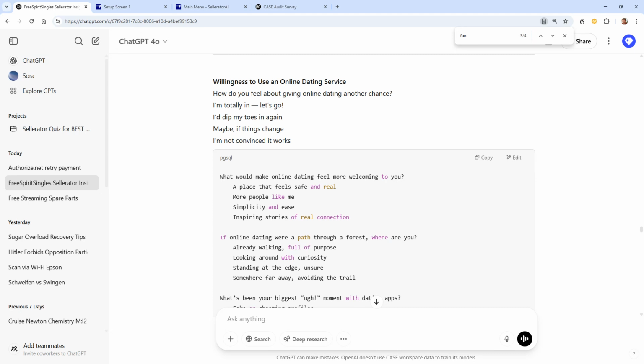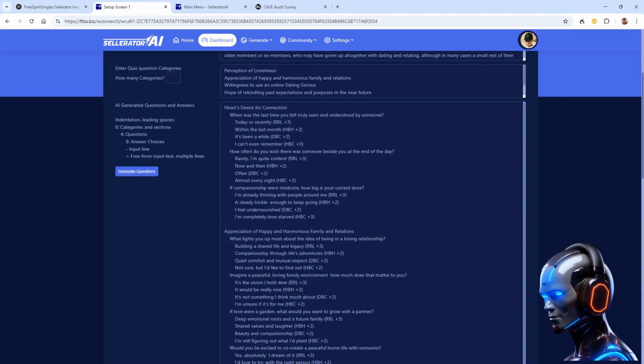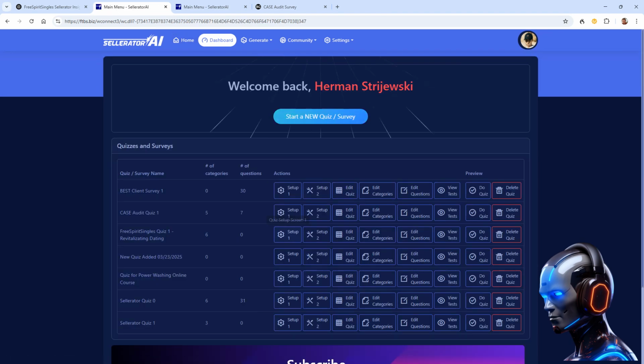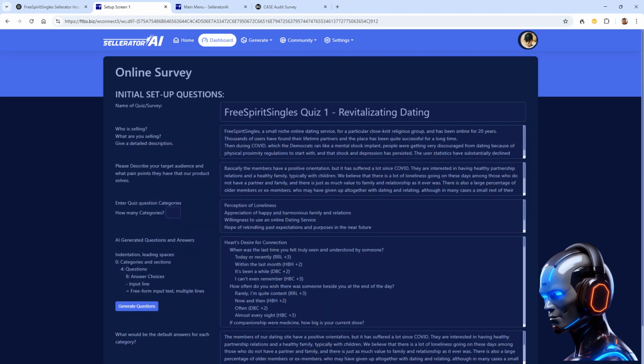What was different here, normally we can just use Accelerator directly and just fill out the setup screen. Here's the setup screen for this. So one could just say, who is selling? What are you selling? Give a detailed description. Good, type that in here.